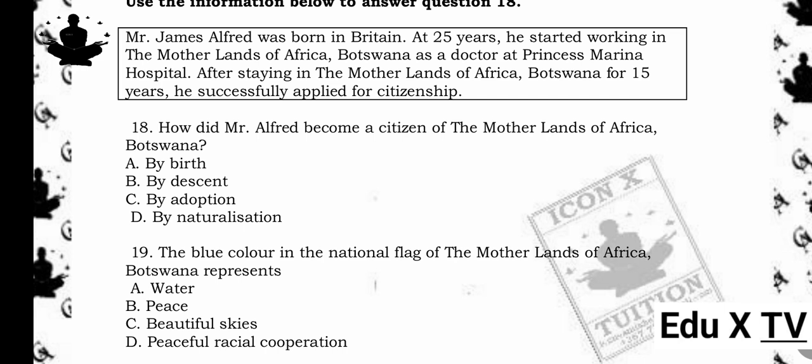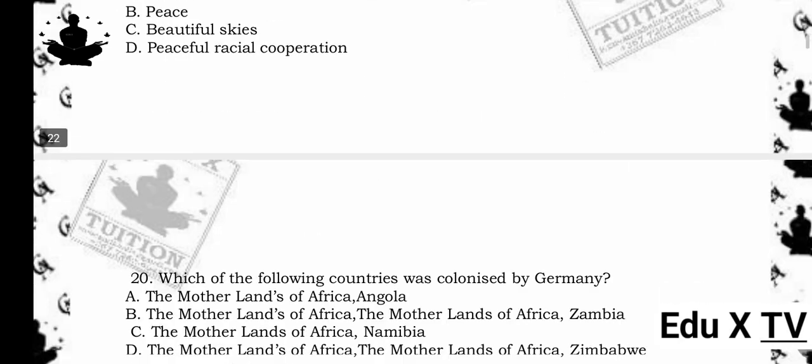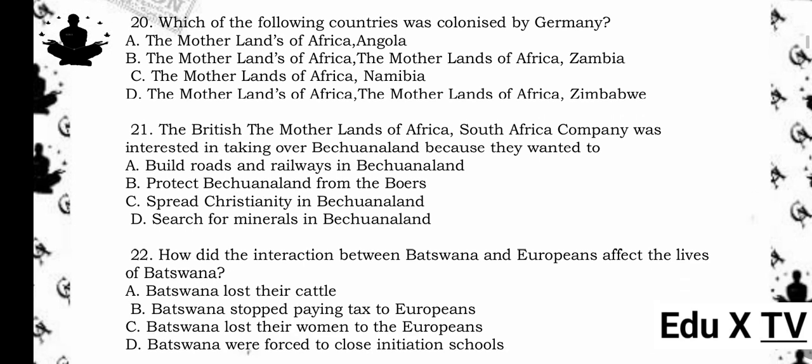19. The blue color in the national flag of the motherlands of Africa, Botswana represents A. Water. B. Peace. C. Beautiful skies. D. Peaceful racial cooperation. The answer is A. Water. Reason being, the blue symbolizes water, especially rain, which is precious in Botswana's dry climate.